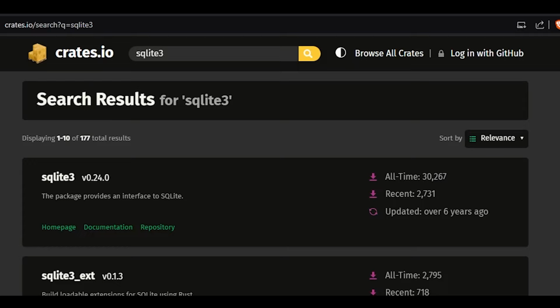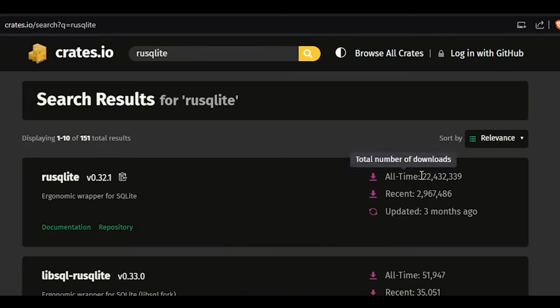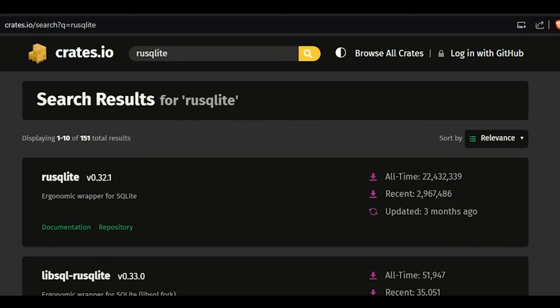To use SQLite, I had to find the right package. The problem was that there were many packages to choose from, so I decided to pick the most popular ones. This one is just 30,000 downloads, but SQLx is 22 million downloads. And rusqlite is also 22 million downloads. The difference between them is that SQLx is asynchronous and rusqlite is not.